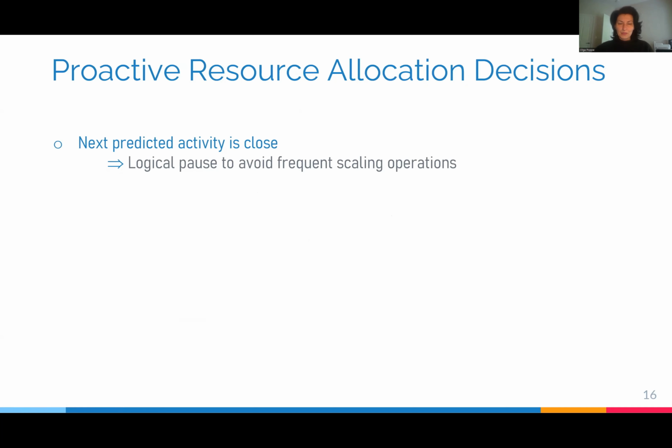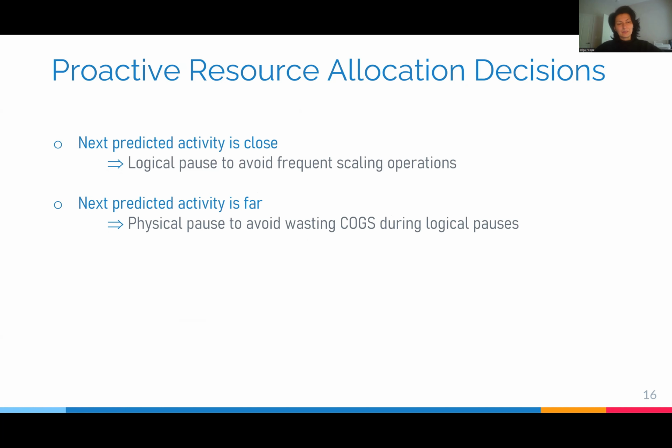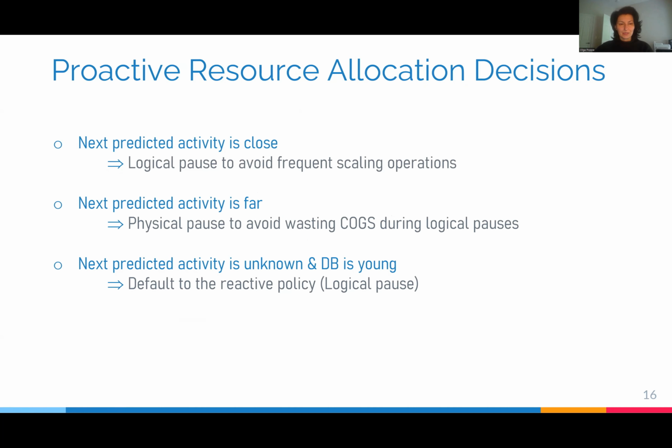There are 4 possible proactive resource allocation decisions. If the next predicted activity is known to be close, we will logically pause the database to avoid the overhead of frequent scaling operations. If the next predicted activity is far, we physically pause the database to avoid wasting cogs during logical pauses. If next predicted activity is unknown and database is young, there is not enough history to make a reliable load prediction. Therefore, we default to the reactive policy and logically pause the database.